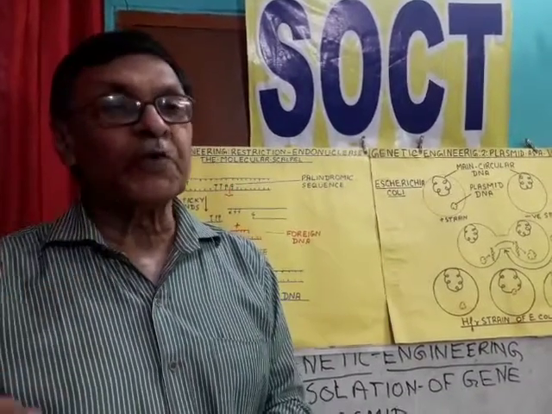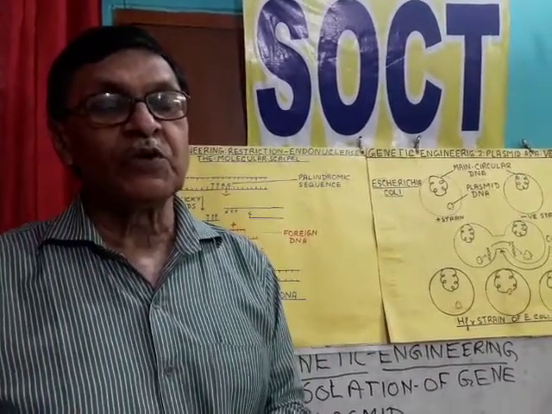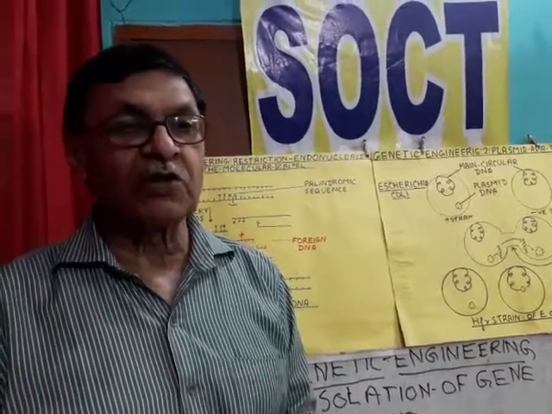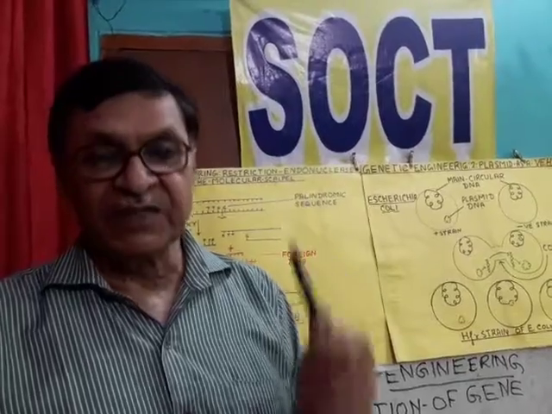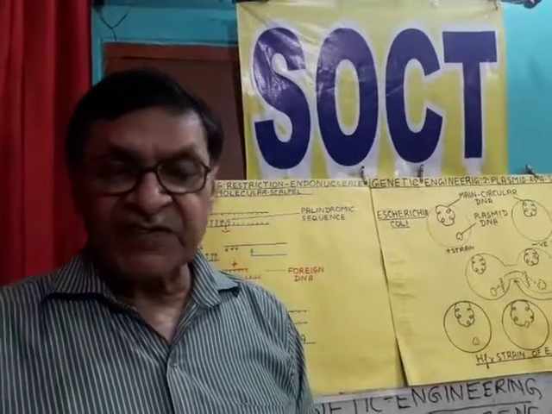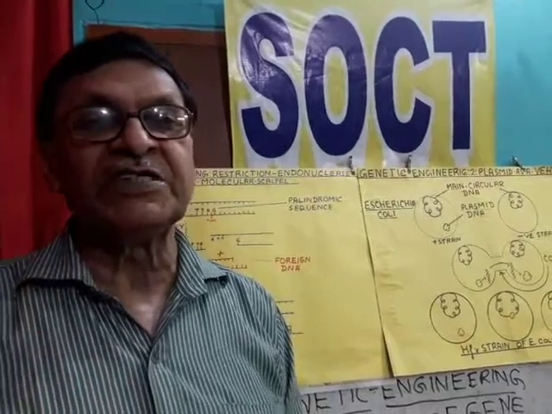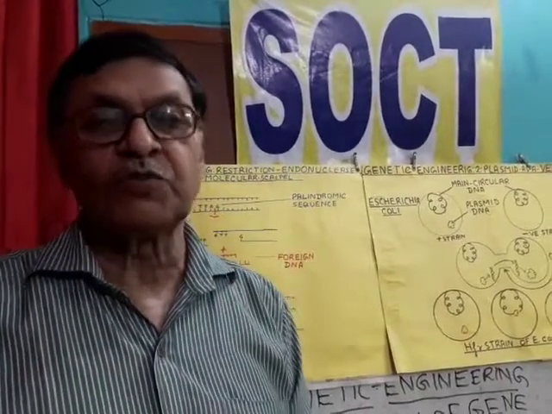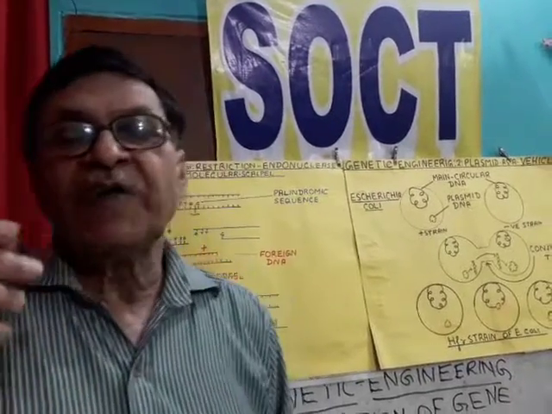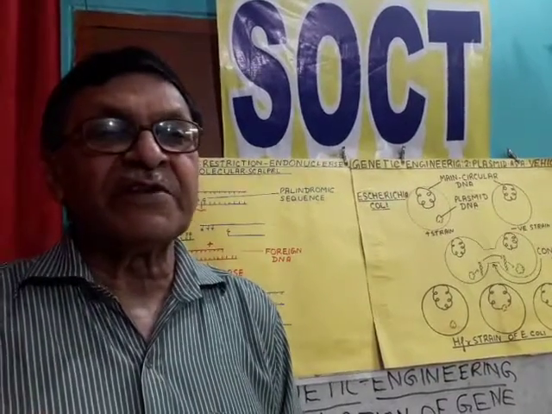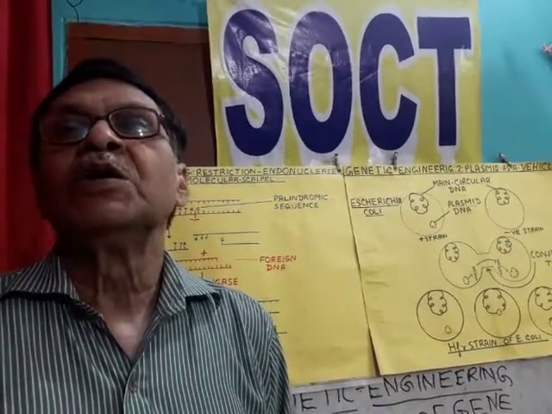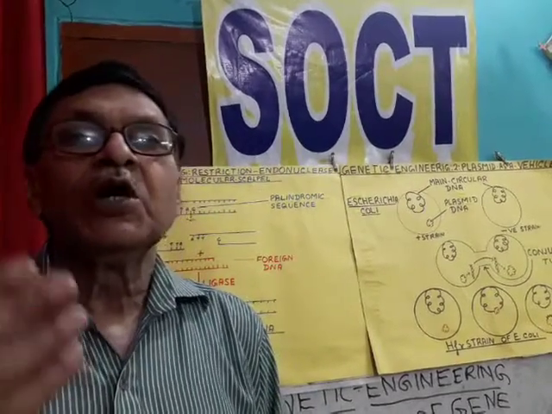Then erythropoietin, a kidney hormone for synthesis of red blood cells, is also being manufactured by this genetic engineering technique. Then the vaccine for foot and mouth disease of cattle is also being manufactured by this technique. Factor 8 protein for the treatment of hemophilia is also being manufactured by genetic engineering.